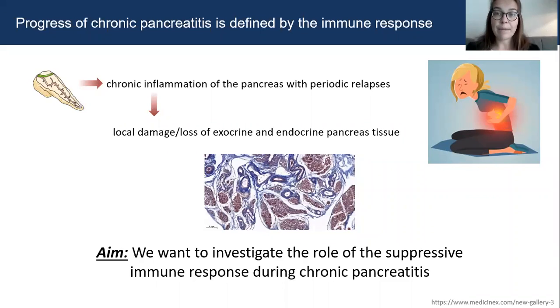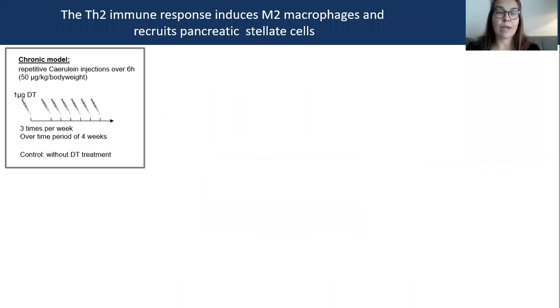Therefore, we use DEREG mice. In these mice, all regulatory T cells can be depleted by injection of diphtheria toxin. In these mice, we induce chronic pancreatitis by repetitive cerulein injection over 4 weeks, and regulatory T cells were depleted by injection of diphtheria toxin. Control mice received PBS instead of diphtheria toxin.